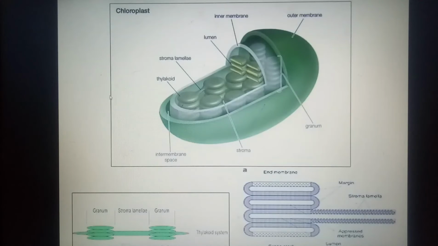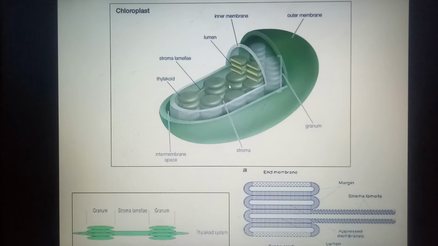When we see the structure again, the compartment which is inner to the inner membrane has a fluid matrix which is called the stroma. The stroma of chloroplast contains the thylakoid membrane system. If we see predominantly this system, these are actually the membranes. This network is found in stroma.